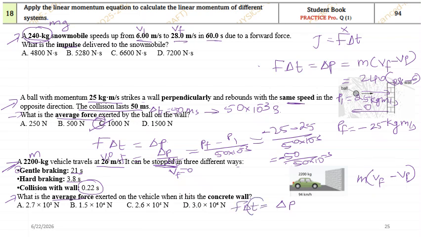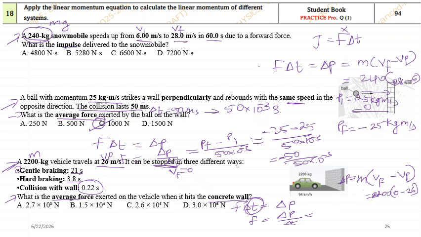So do I have delta T over here? Yeah. What is the value? They are hitting on a concrete wall. So for a collision with a wall it will be 0.2. So F will be equal to delta P divided by delta T. Delta P, how much will it be? Delta P comes out to be 2200 multiplied by in bracket 0 minus 26.